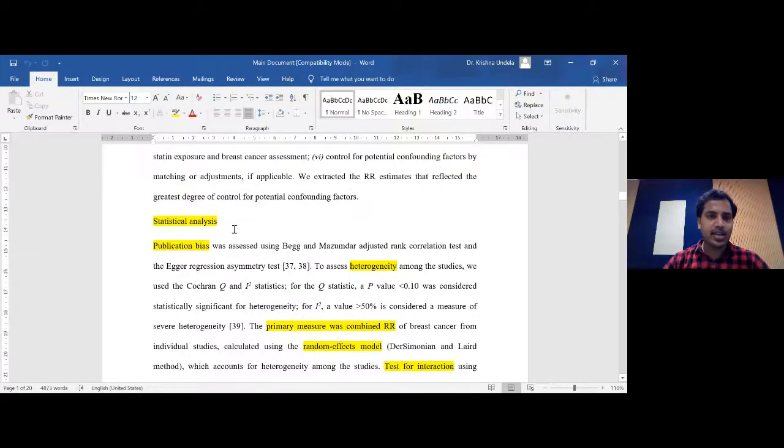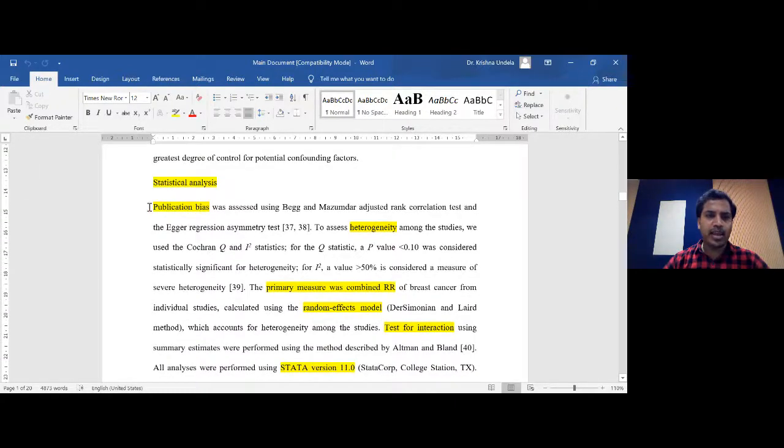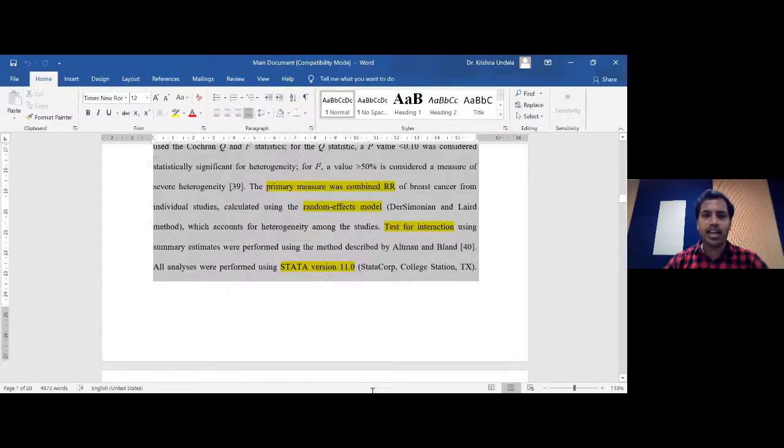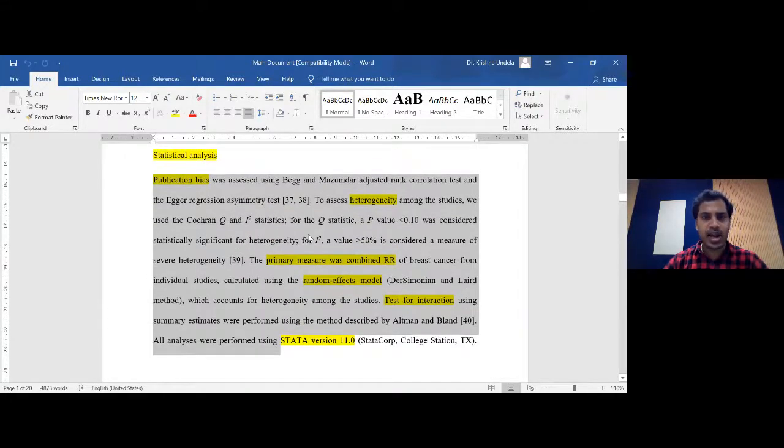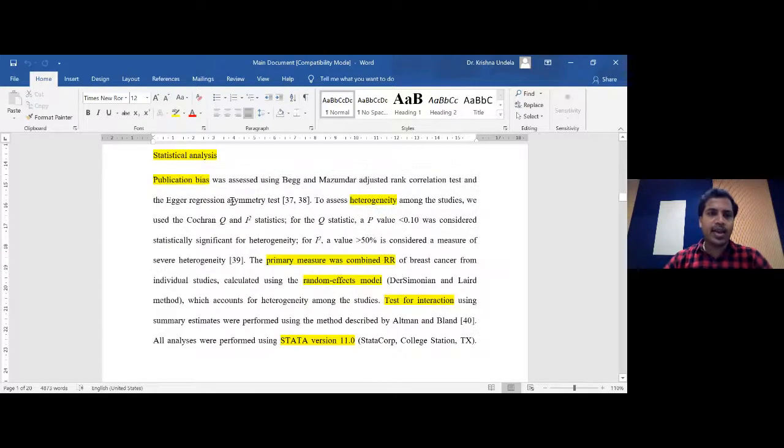And coming to the statistical analysis, it is a very important paragraph we need to mention under the methodology. Under the statistical analysis, we explain everything that Richard just explained to us. We mention the publication bias, how exactly we came out with the information on the publication bias by conducting the different tests, and how exactly you understand the heterogeneity between the studies.